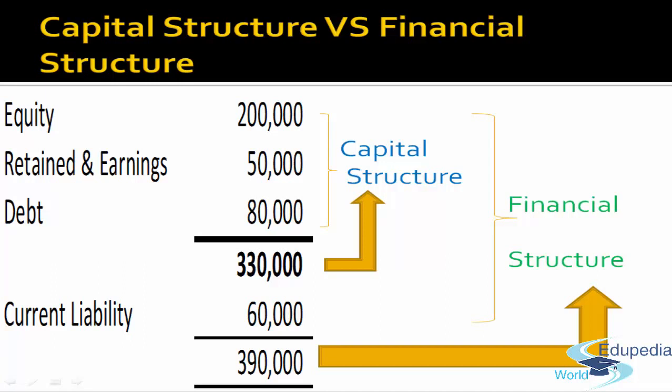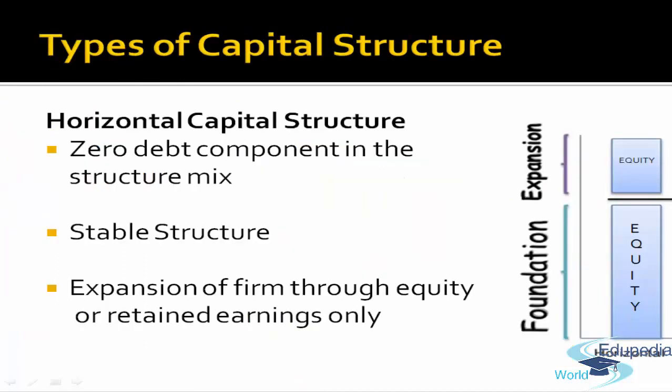The financial structure of a firm is considered to be balanced when the amount of current liabilities is less than the capital structure net of outside debt, because in such cases the long-term capital is considered sufficient to pay the current liabilities in case of sudden loss of current assets. Now, this capital structure could be in various forms, like a company could have more debt or more equity. Basis this, capital structure is of four types.